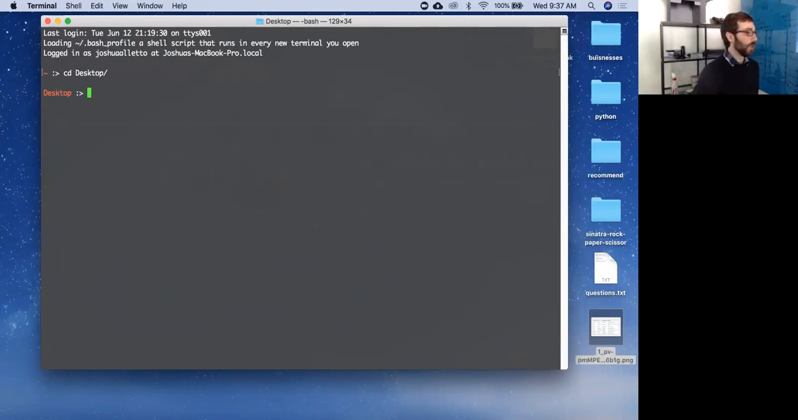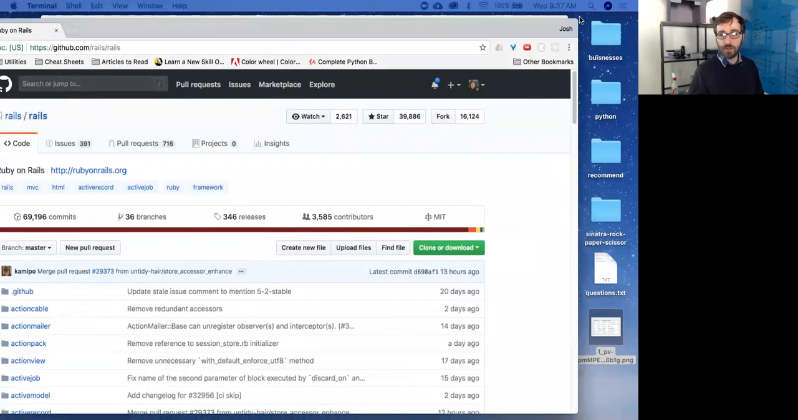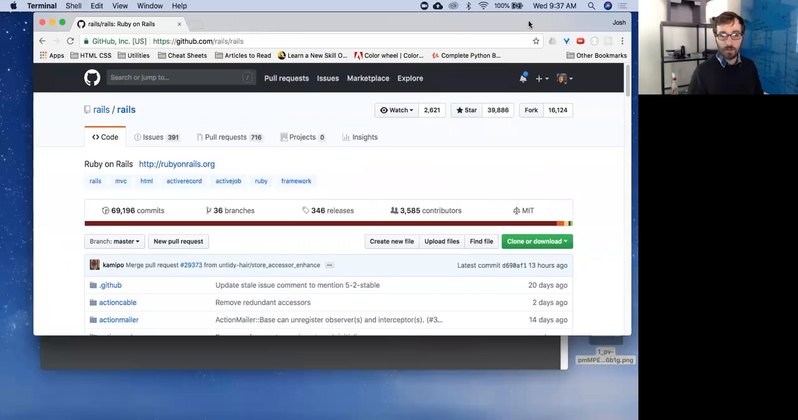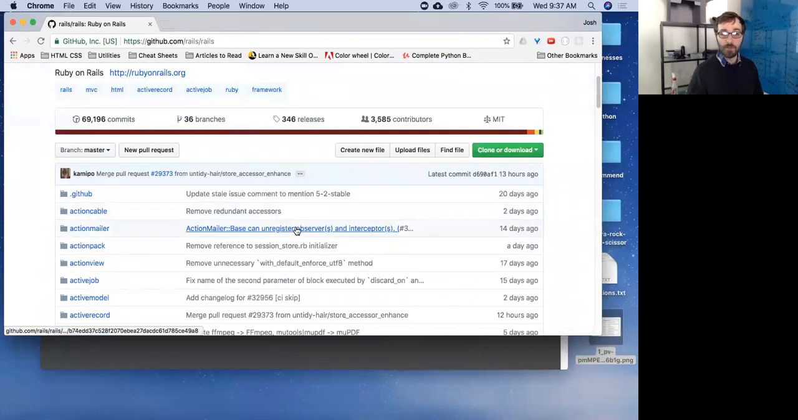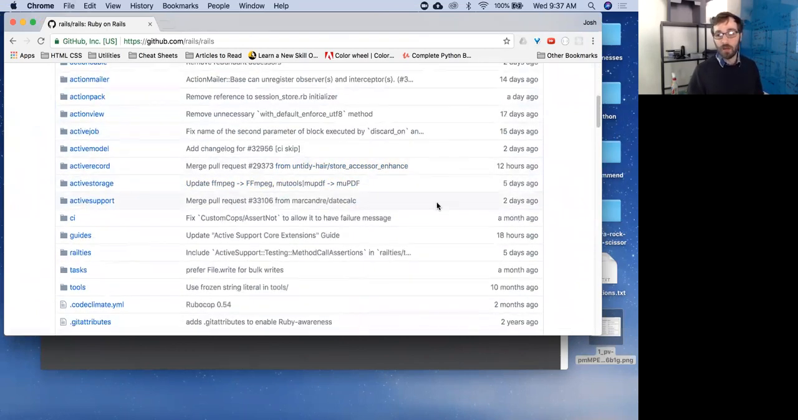So Rails is a gem, just like any other gem. It's just an enormous gem. Let's see. Rails. Cool. So it's an open source project. Here it is right here. Maintained by the community, right? So you can see there's 69,000 commits. There are over 3,000 contributors.